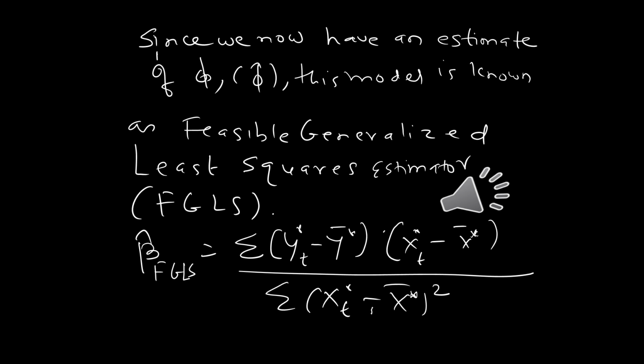Then we go on to form the feasible generalized least squares estimator, beta hat FGLS, in the usual OLS format. The new dependent variable is y star t, and the new independent variable is x star t. And therefore the beta hat FGLS is given by summation (y star t minus y star bar) into (x star t minus x star bar) upon summation (x star t minus x star bar) whole square.